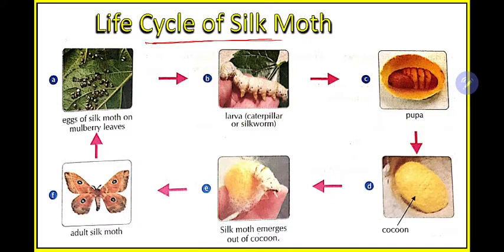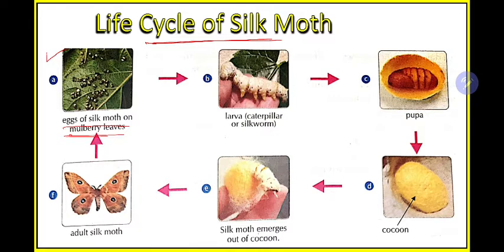What is happening first? Here you can see in diagram A, the eggs of the silk moth on mulberry leaves. So now we know they develop from eggs. The silkworms will develop from these eggs.